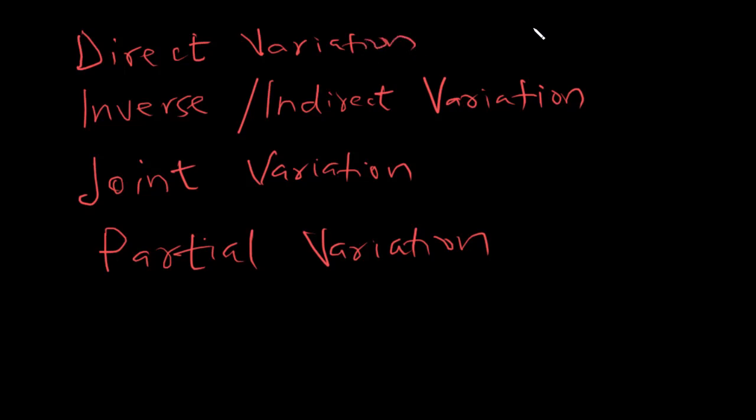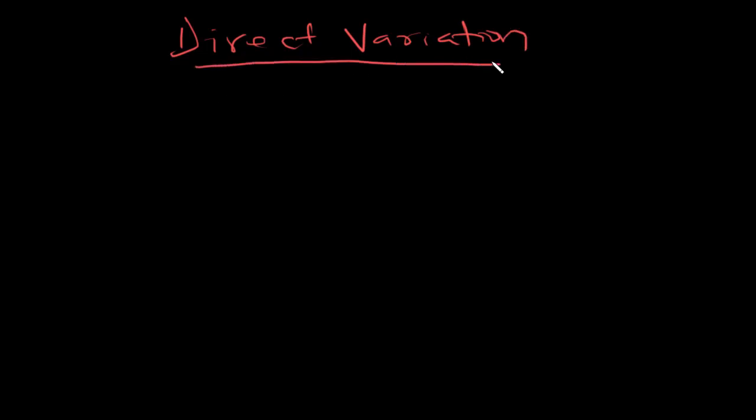So let's quickly see what direct variation is. Direct variation. So when we talk about direct variation, we're talking about a kind of relationship between quantities such that an increase in one is going to cause an increase in the other, and a decrease in one is going to cause a decrease in the other.